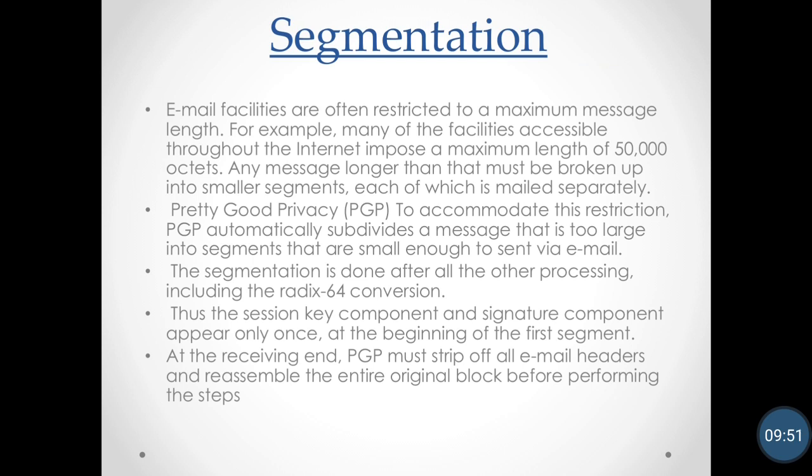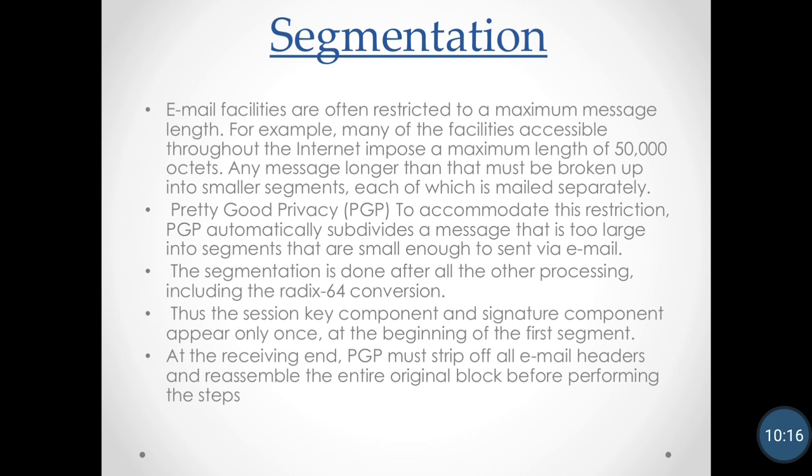The last service provided by PGP is segmentation. Email facilities are often restricted to a maximum message length. PGP, to accommodate this restriction, automatically subdivides a message that is too large into segments that are small enough to send via email.